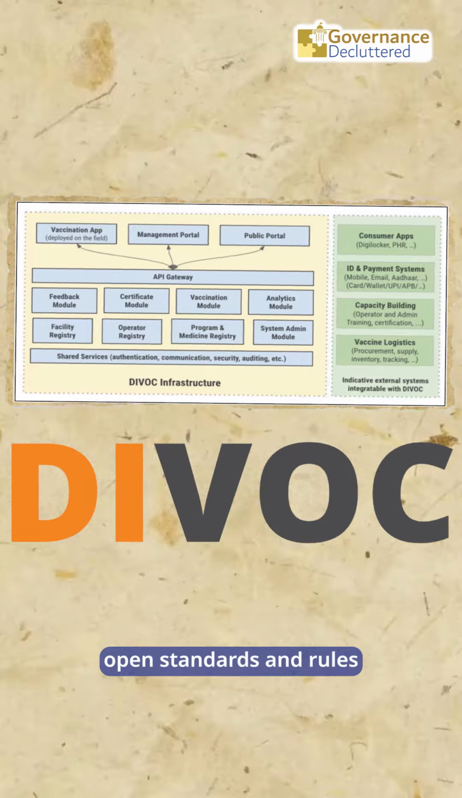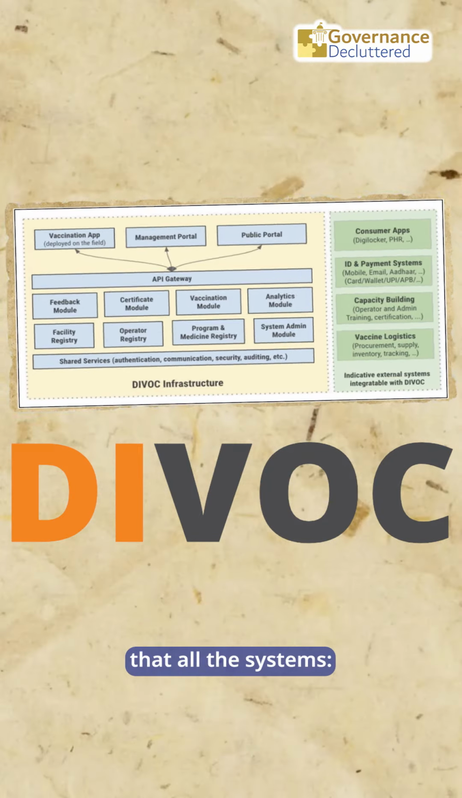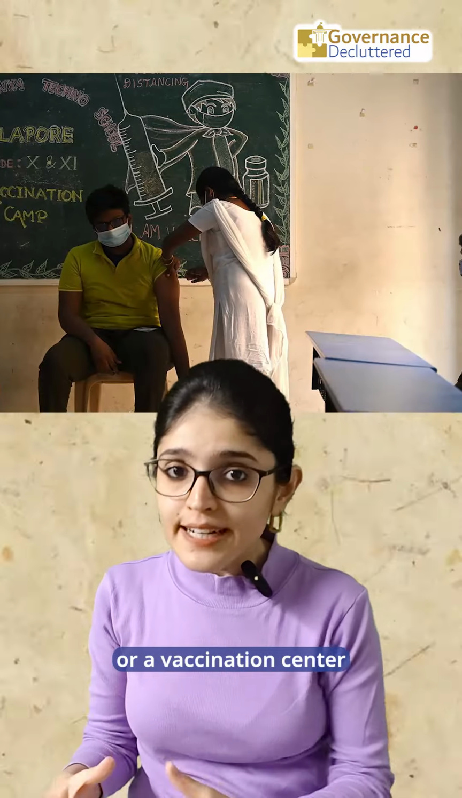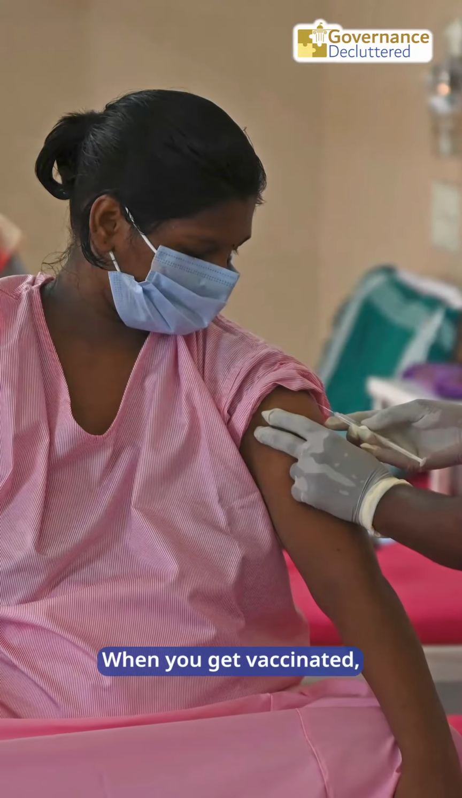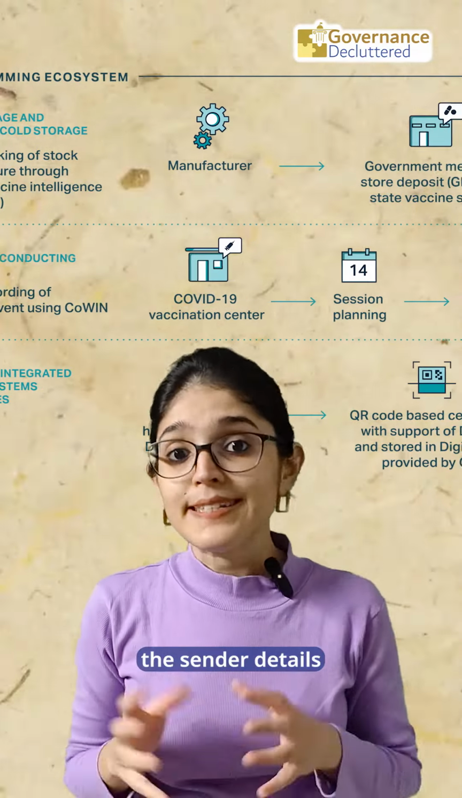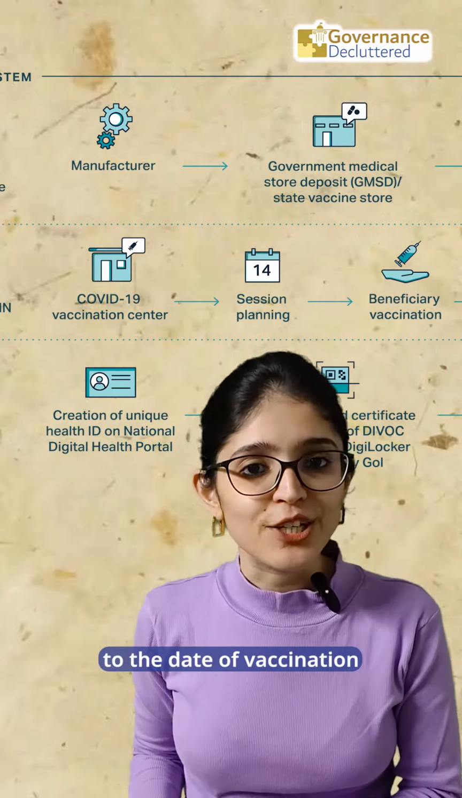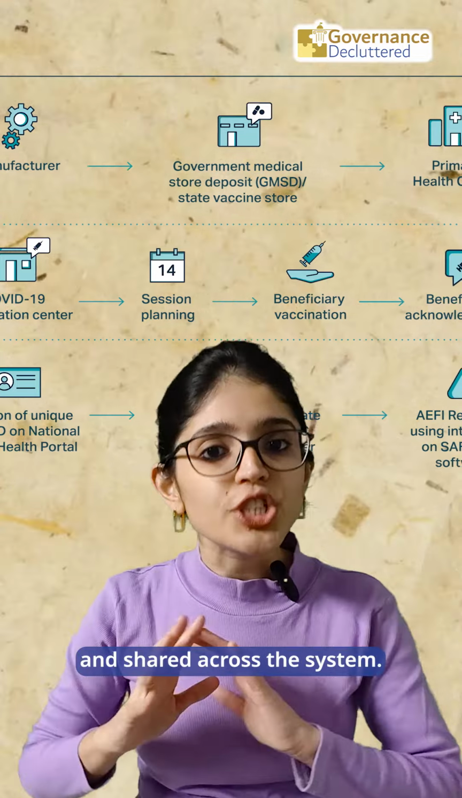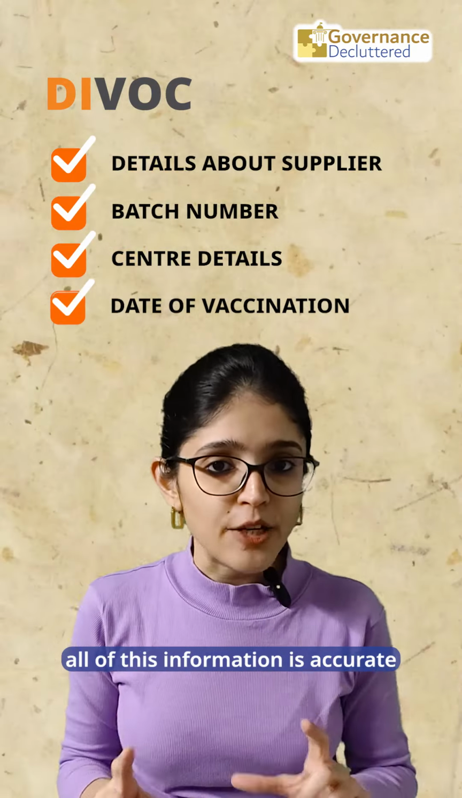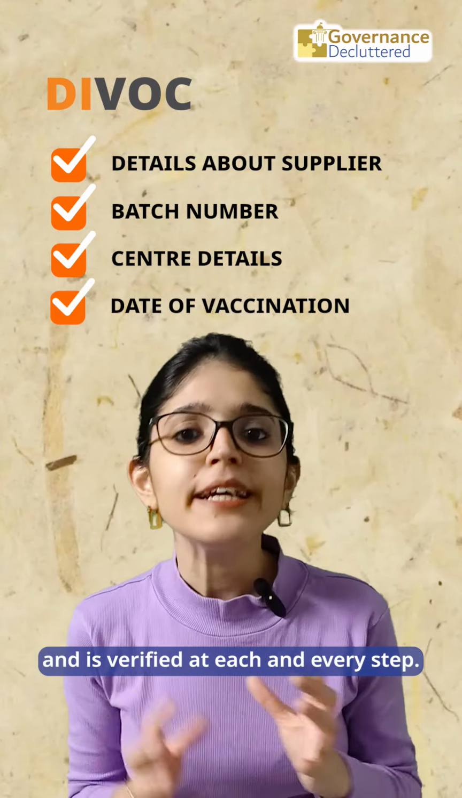DIVOC defines a set of open standards and rules that all the systems, be it a vaccine supplier, a hospital, or a vaccination center, must follow. When you get vaccinated, details about the supplier, the batch number, the center details, to the date of vaccination are all recorded and shared across the system. DIVOC then ensures that all of this information is accurate and is verified at each and every step.